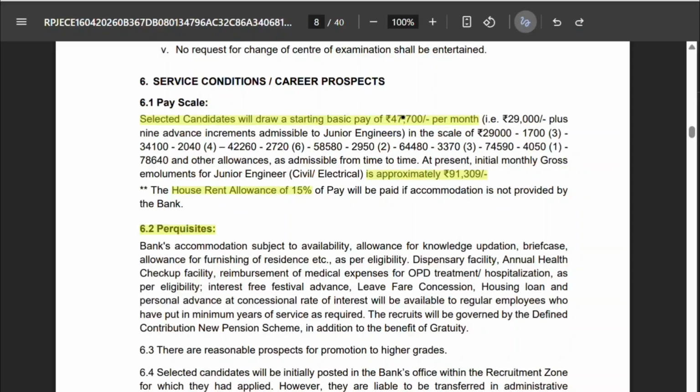At present, monthly gross emoluments are approximately 91,309 rupees. Apart from that, you will get 15% HRA, or you will get the quarters. Most of the time, getting quarters is the better option because 15% of the basic pay may be less in many cities and may not be sufficient for the house rent. So availing quarters can be a very good option. Many other perquisites are also there. You can pause the screen and see those benefits.